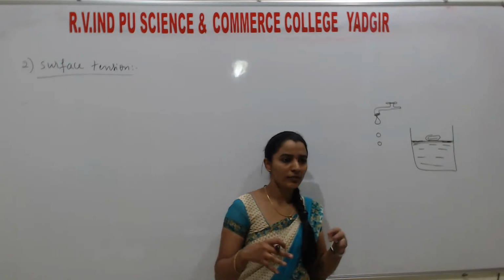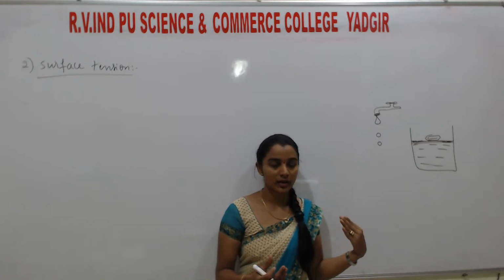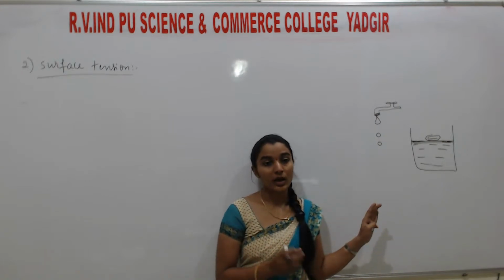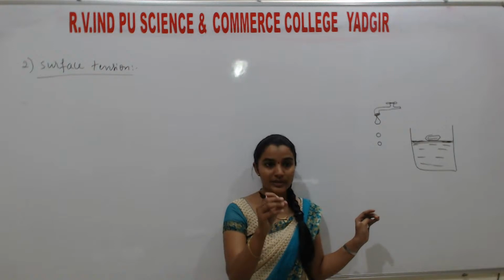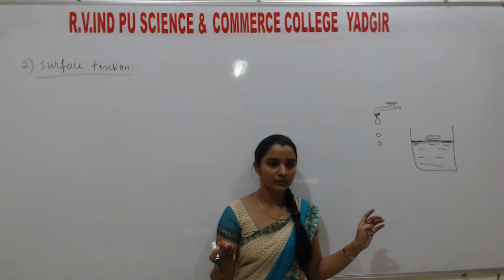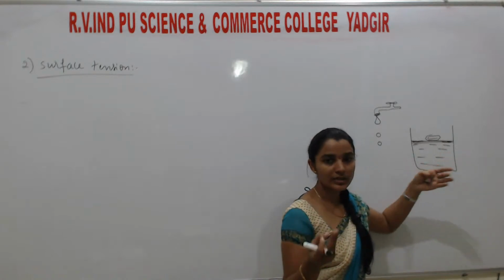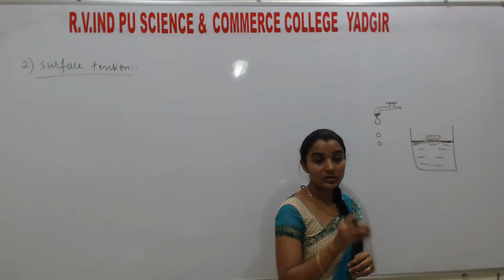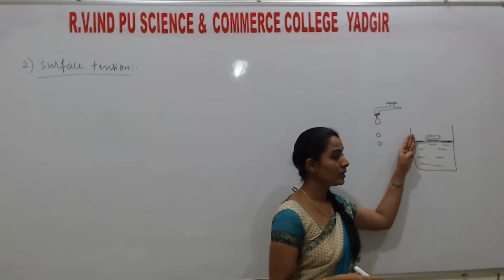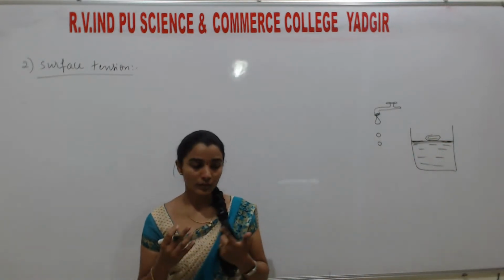You know, in water, if anything is denser, it sinks. If oil is there, water is there, oil has less density than water, which means oil always floats on water. Understand? Ice cubes have less density than water, so that's why ice cubes always float on water. Correct? But if the density of the pin is compared to water, obviously the pin has a greater density. That means it should go inside the water. But even though it floats on water, what is the reason for that? That is called surface tension. How does it happen?